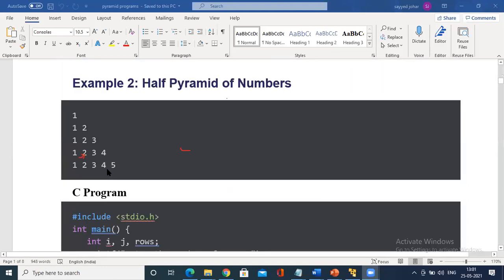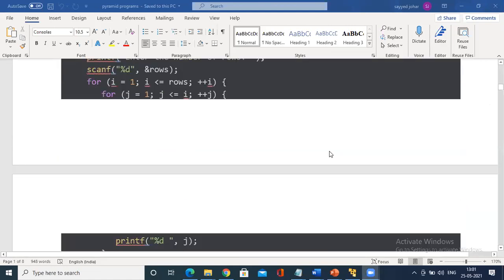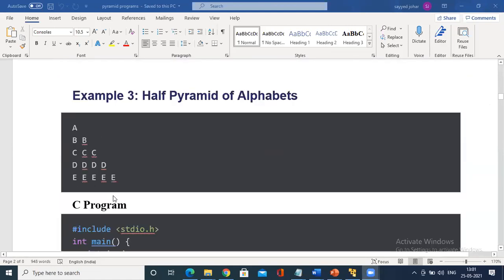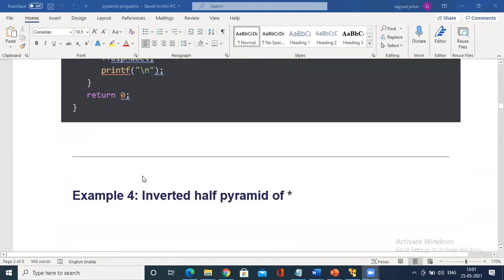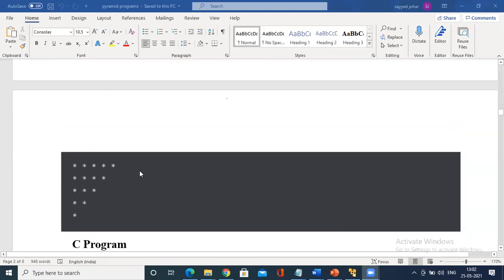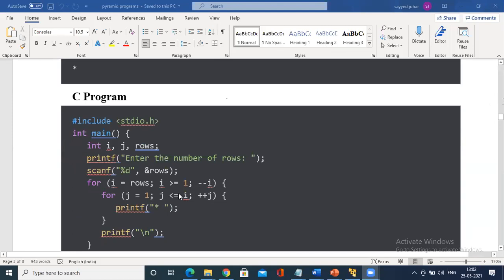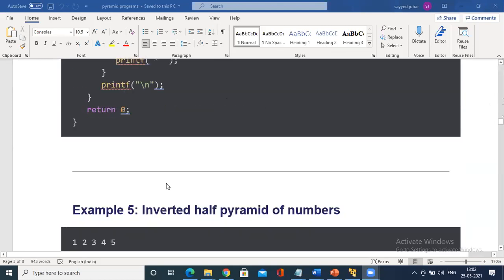There are many programs. For example, this is a kind of pyramid. Print like this, a single pyramid, and an inverted one, that goes in reverse. If you follow one program, you find it easy.